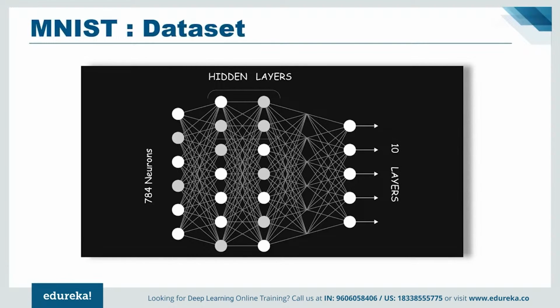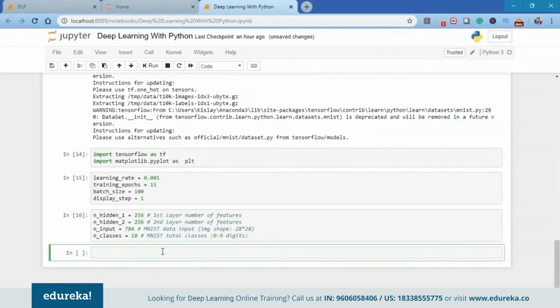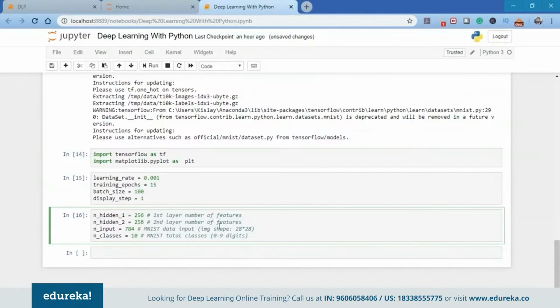Let me initialize this for you as well. I'm going to use the network parameters here. As you can see, I've even mentioned it in the code: the first layer number of features is 256. The MNIST data input has an image shape of 28 into 28 pixels, which makes it 784. So that will be our input layer, the number of perceptrons in the input layer.